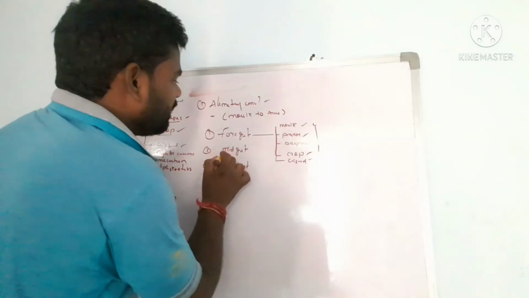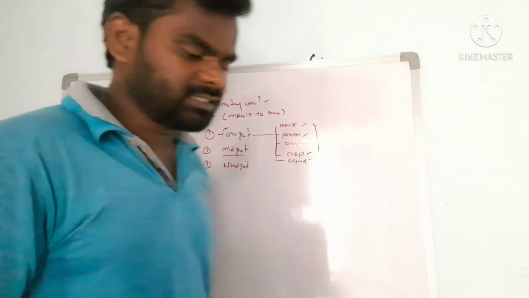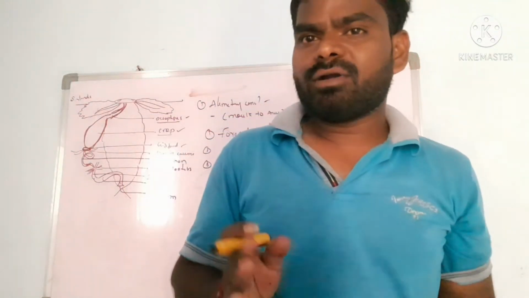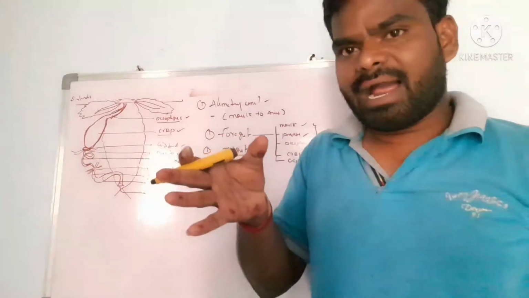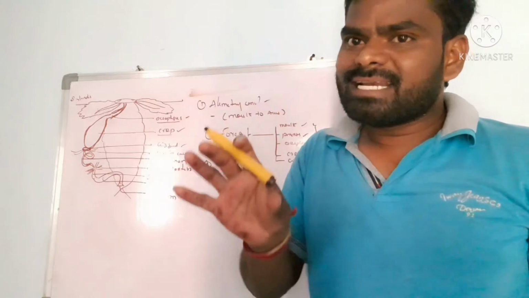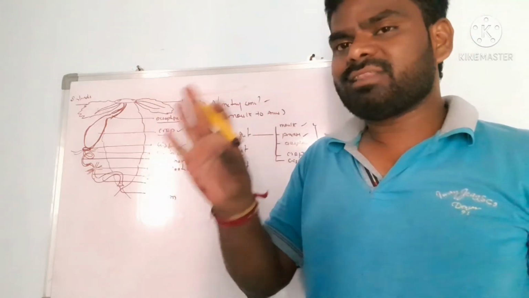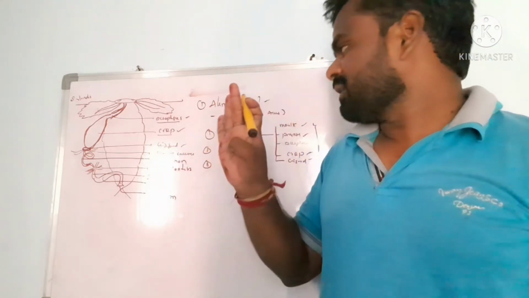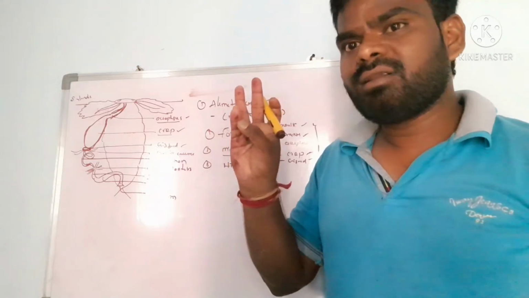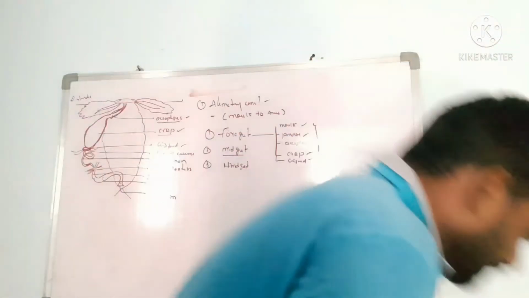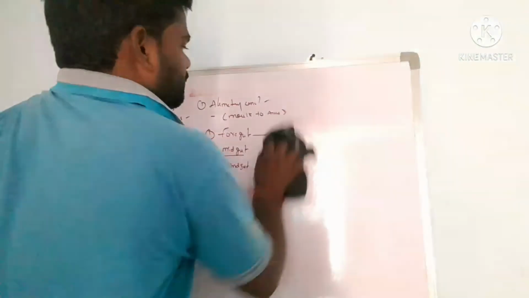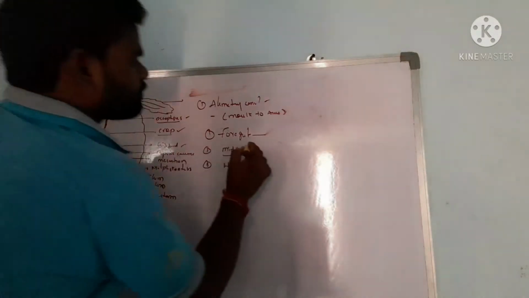Next is the midgut. The midgut means the middle part of the digestive tract, and it has three names: midgut, mesenteron, or ventriculus.